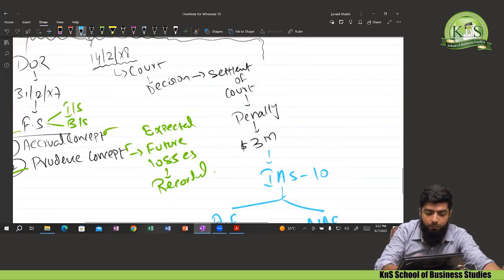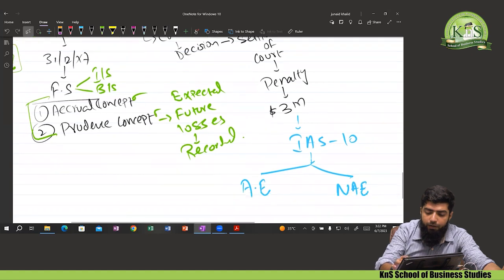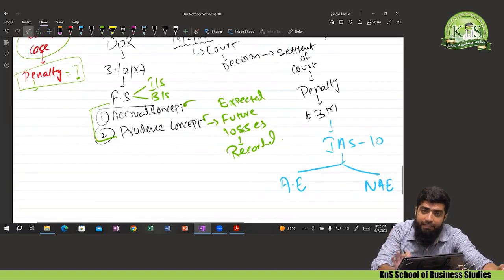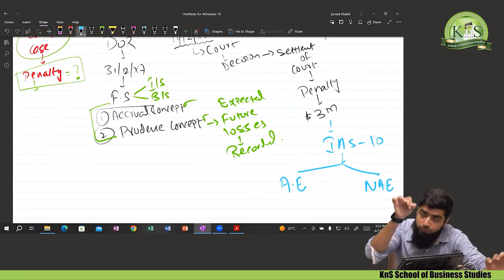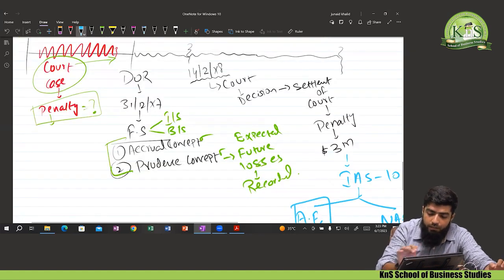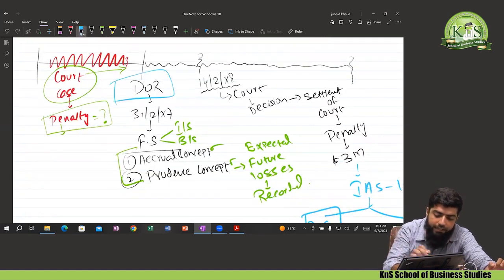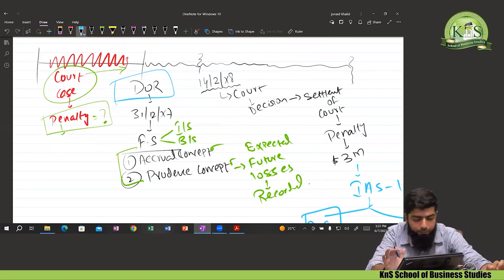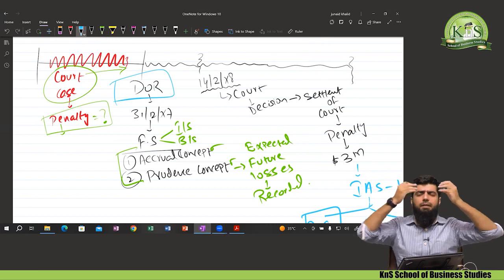Just go towards the reporting date and try to identify whether there were any evidences, hints, indicators or symptoms available at the date of reporting related to that penalty amount, adjusting or non-adjusting. Okay, let me go back to the date of reporting. Yes, at the date of reporting, let me close my eyes.